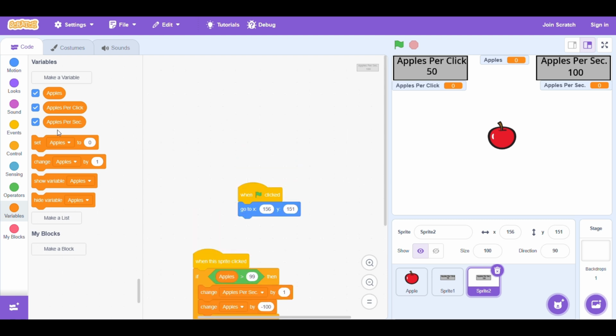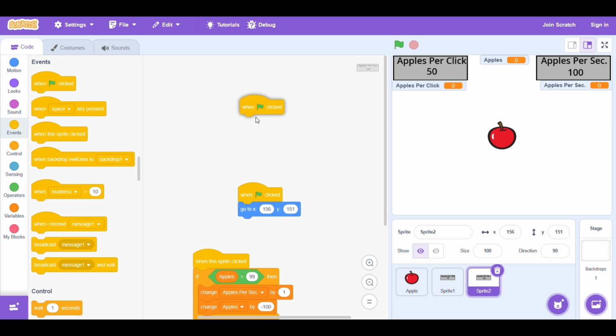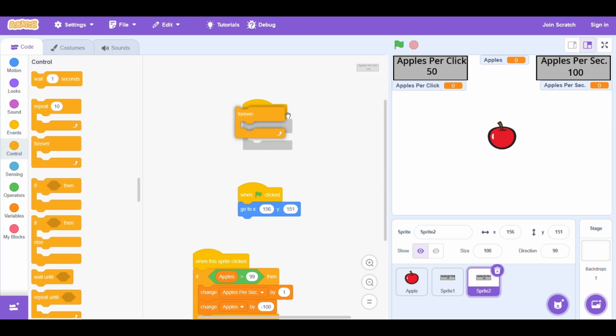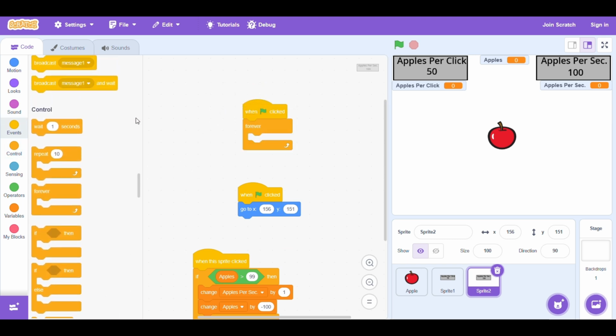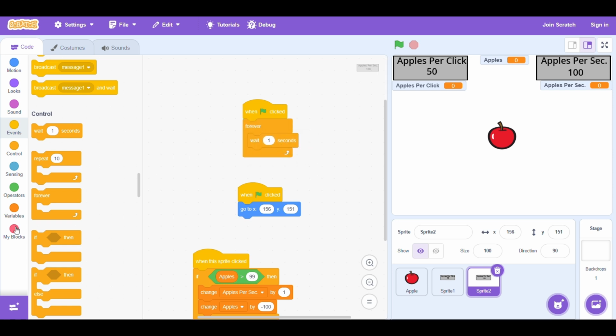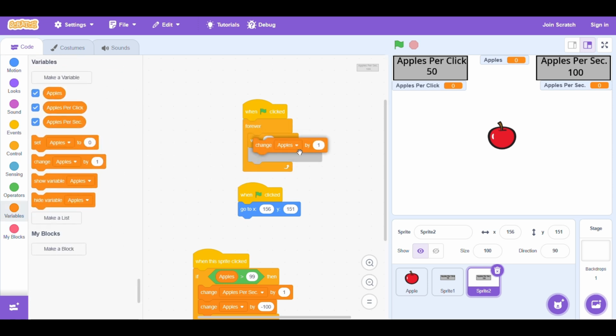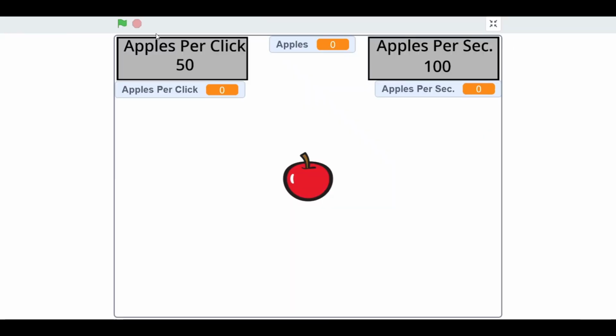And also, a green flag clicked. Forever. Wait 1 second. Change apples by apples per second. Ta-da! This is it, guys.